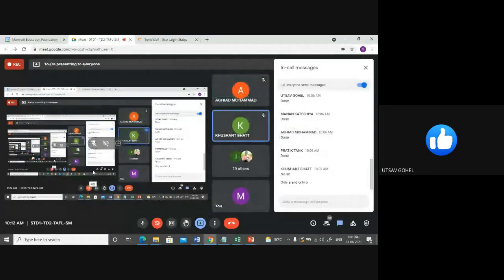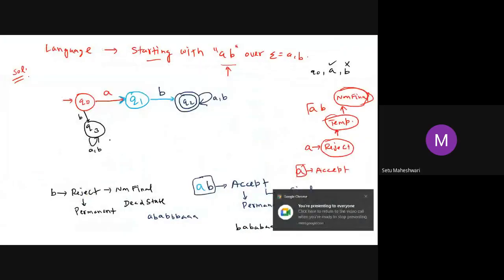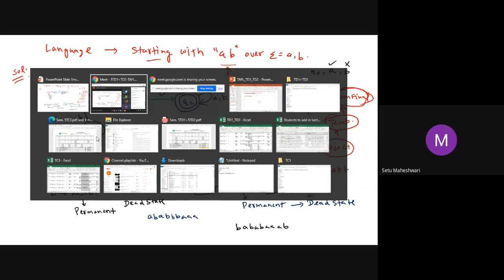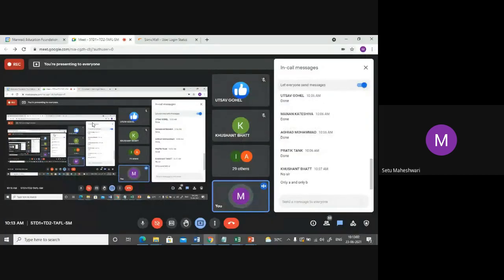Good. Now from Q1 I am supposed to have both paths, with respect to B and with respect to A. Now for Q0, all paths are completed, A and B both. Q3 is already complete because it is itself a dead state. So a dead state always has all the paths, all self-looped.